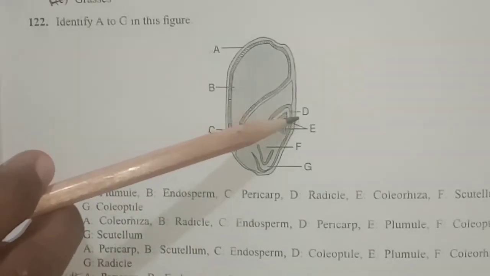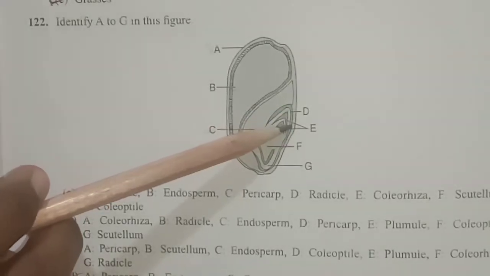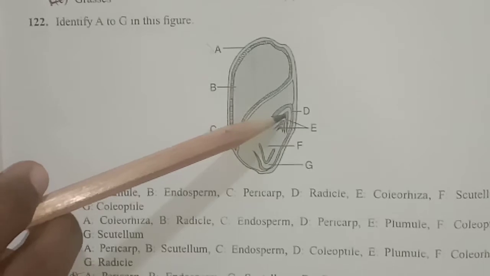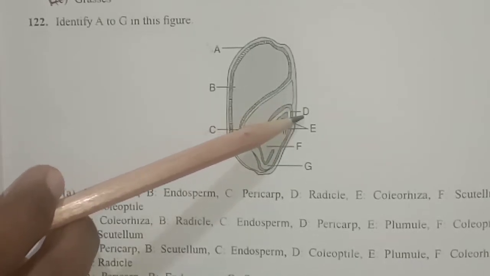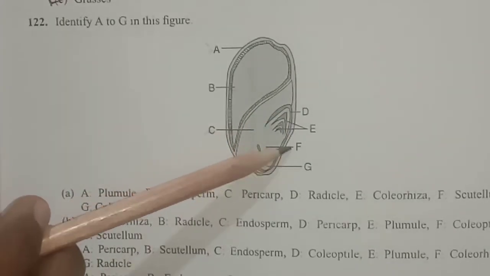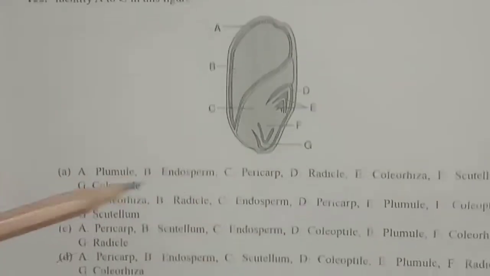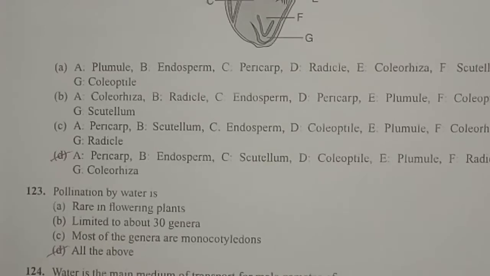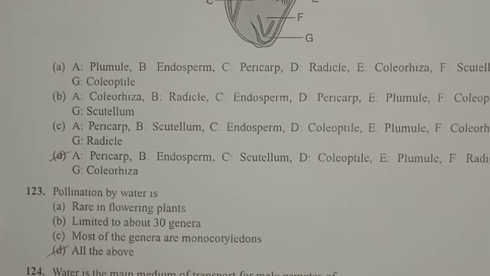And D is the coleoptile. Here we can find E, which is actually the plumule. The shoot tip is called a plumule, and this shoot tip is covered by a sheath called D, that is the coleoptile. Similarly, F is the radicle or the root tip, which is enclosed by a sheath called the coleorhiza. So when we look at the options here, option D is the correct answer. And next question.